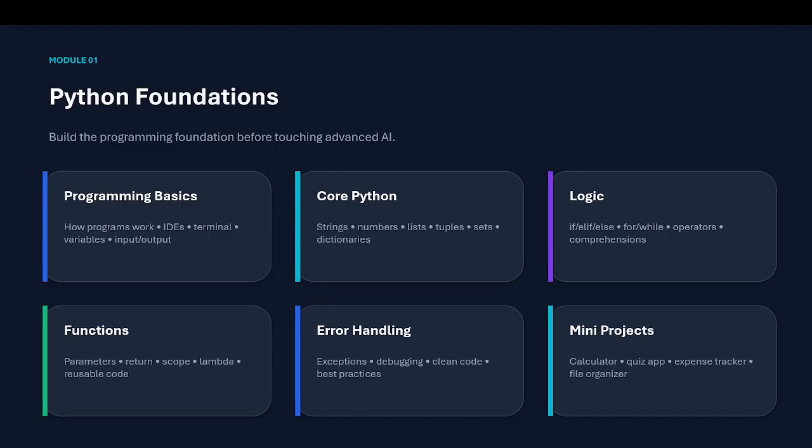And what are the operators we have, and functions, right? Lambda function, okay, and the standards which we write in Python. Those things we will be learning. And after that, error handling, the exception, debugging, clean code, best practices. So these are the things I will be explaining, right? And the mini projects also we will create at the initial stage, when you are learning Python.